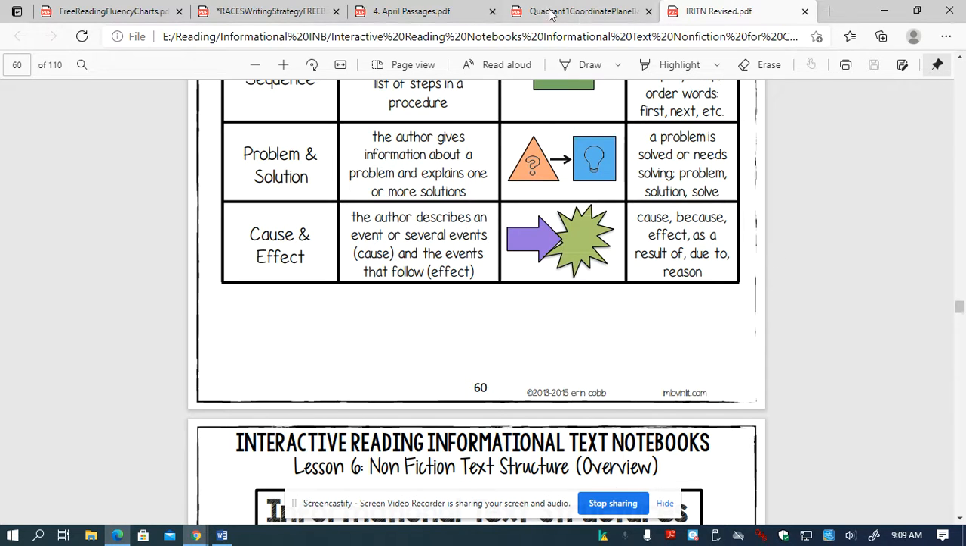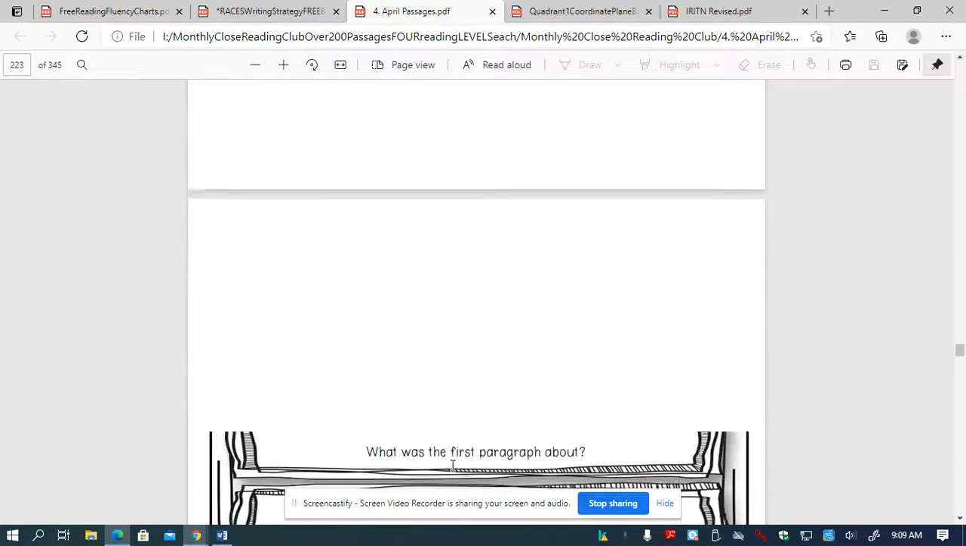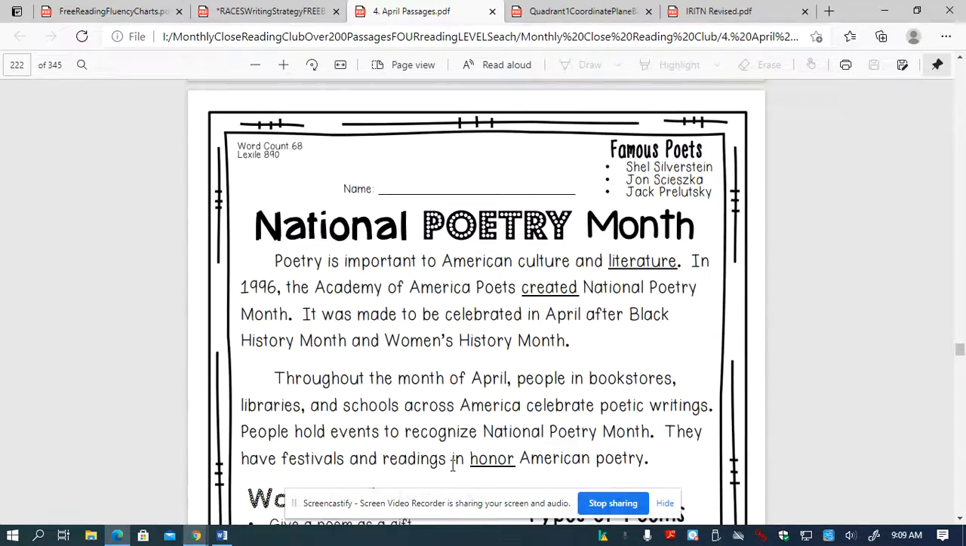So if we go back to our passage here, and we look at paragraph 1, because that's what it's asking about, we can look here and it says, poetry is important to American culture and literature. In 1996, the Academy of American Poets created National Poetry Month. It was made to be celebrated in April after Black History Month and Women's History Month.